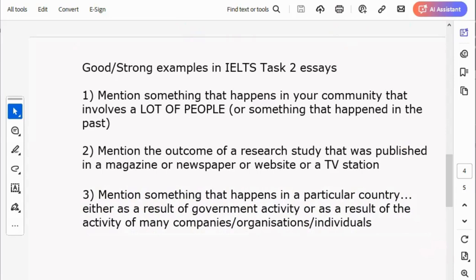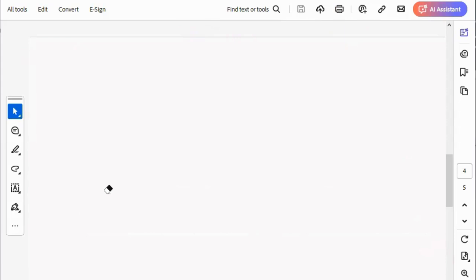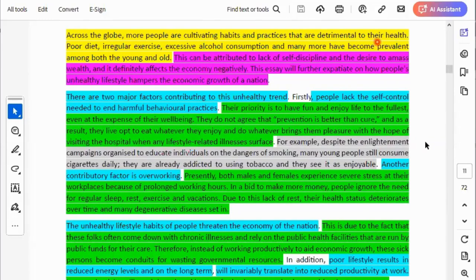So our essay should be well structured. Our body paragraph should be well structured. We have a topic sentence at the beginning, we have an explanation sentence, and then we have an example presenting sentence. Look at the example here. Despite the enlightenment campaign organized to educate people, many young people still consume. That's the example. Many young people.